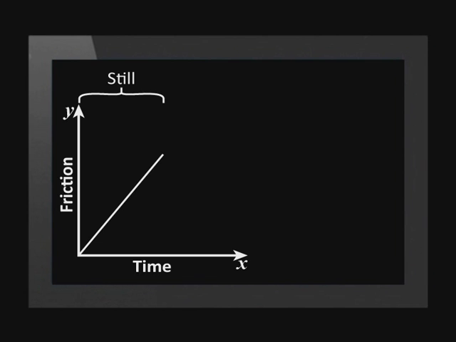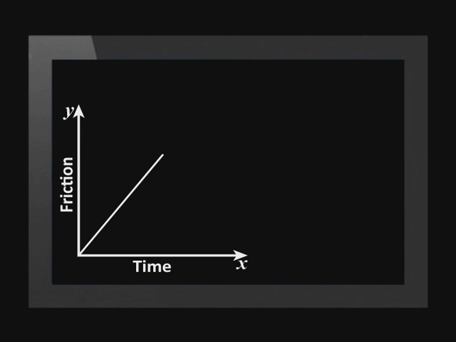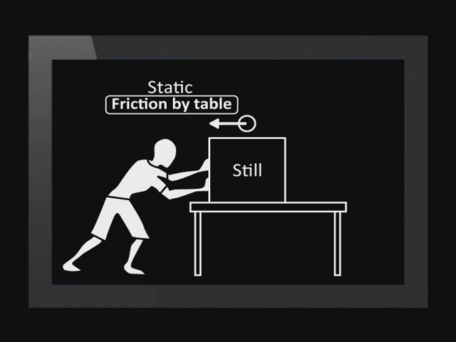All this time, the box does not move. It is still. Another word for still or stationary is static. The table exerts static friction on the box for this time because the box remains still. The magnitude of the static friction equals the magnitude of the push by the hand while the box is still.